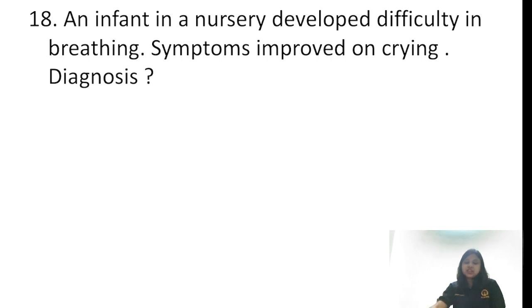Now, infant in a nursery developed difficulty in breathing, symptoms improved on crying, diagnosis. I really don't know the exact question and I really don't know the options, but people texted me that the question was somewhat like this. So what I can make out is that there is a problem with breathing which improved on crying. So a congenital anomaly that is improving on crying. Okay, so the answer will be choanal atresia.